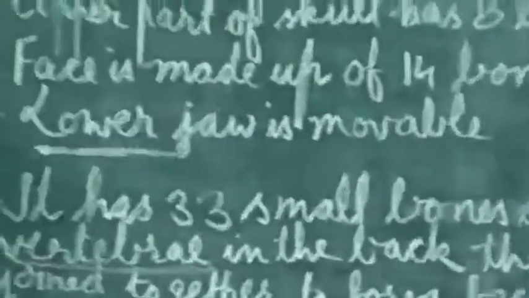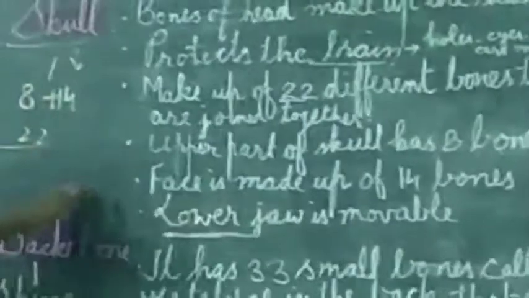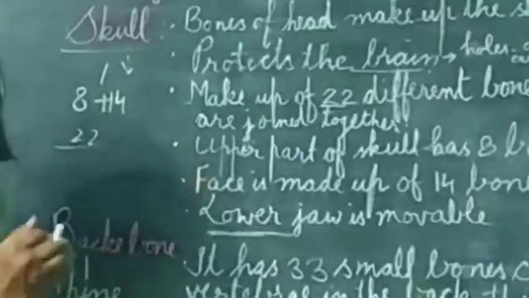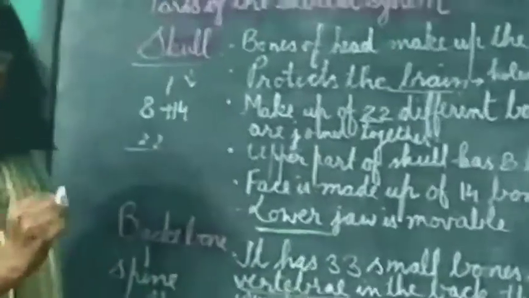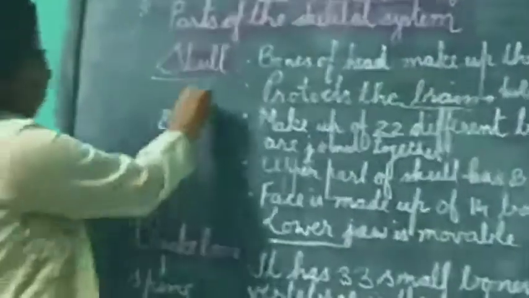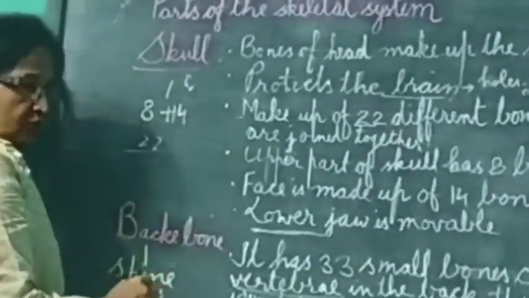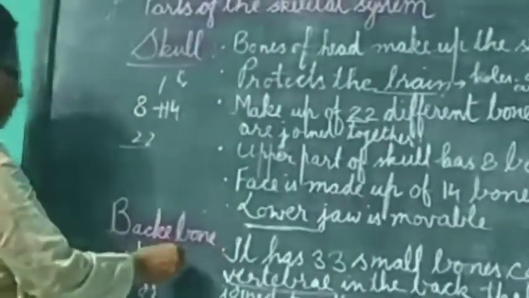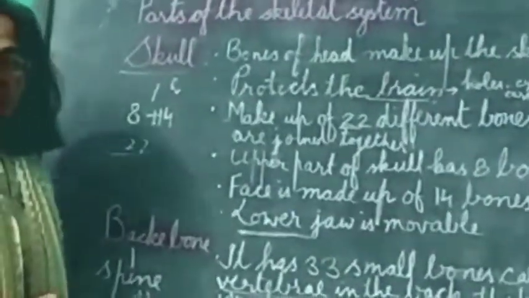So this is the main function if I recall: protection of the spinal cord here, and in the skull it protects the brain, because the brain is a very delicate organ. In the previous video lecture I explained that a function of the skeletal system is to protect the internal organs. So I hope you understood how these two delicate organs, the spinal cord and brain, are protected by the backbone and skull respectively. Dear student, I hope you will go through today's video lecture.